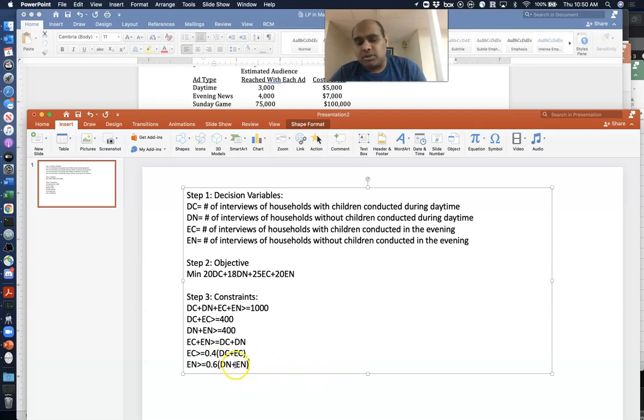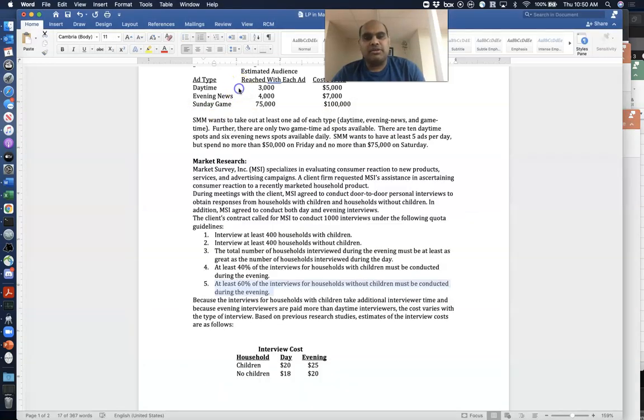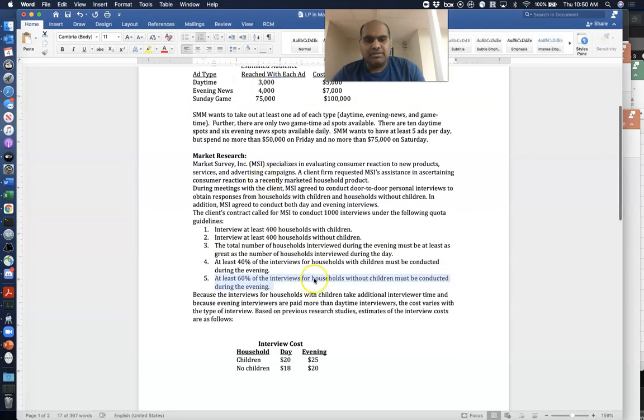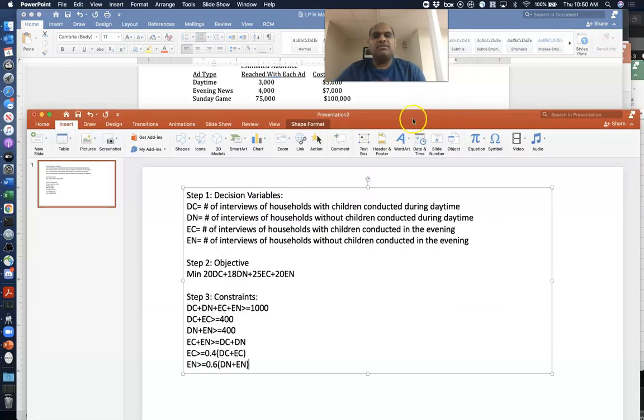So this is the total number of interviews that you conduct for households without children. At least 60% of them must be done in the evening. So those are the constraints. Door-to-door personal interviews. Okay, that's it. So these are all our constraints.